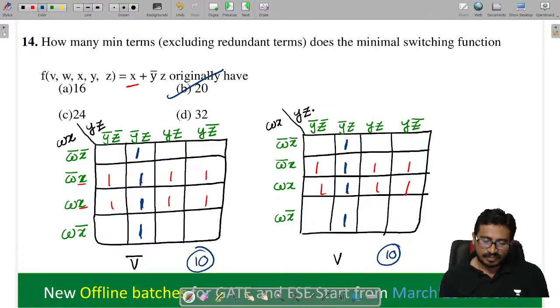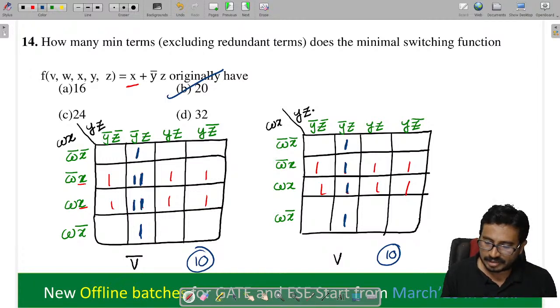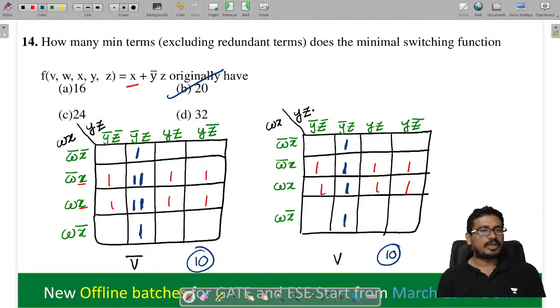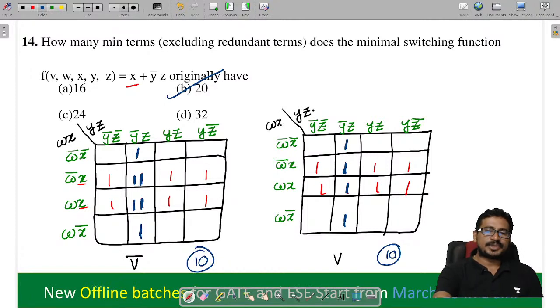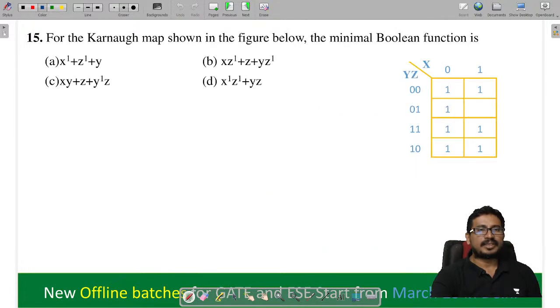Because if you see carefully, this min term is common for both cases, and this term is also common for both cases. So that will be counted 2 times. That's why common terms we should eliminate. Totally how many min terms? Only 20 min terms. Done. Chalo, next one.